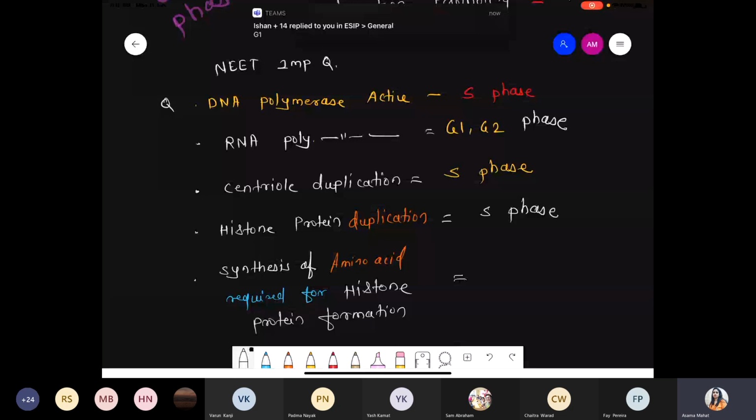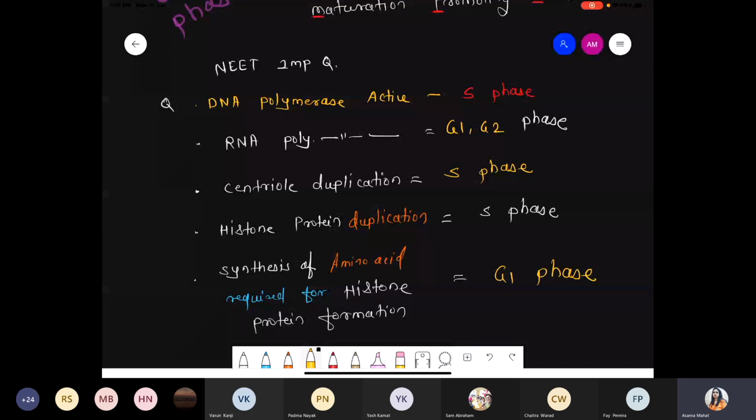Ishan. Very good. Because see, gap phase, these are the synthesis phase. Means preparatory phase actually. After the gap, now there is a synthesis phase. So now the material which is required for the replication process, we should prepare before. So amino acid synthesis, specifically we are talking about which amino acid? The amino acid which is required for histone protein formation. They synthesize, already they prepared during the G1. Clear? Okay?